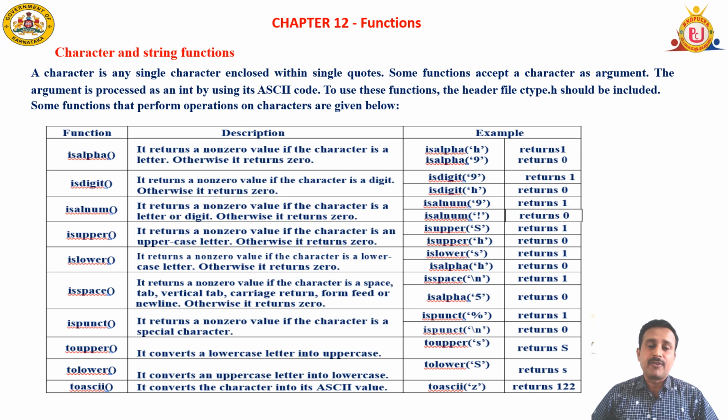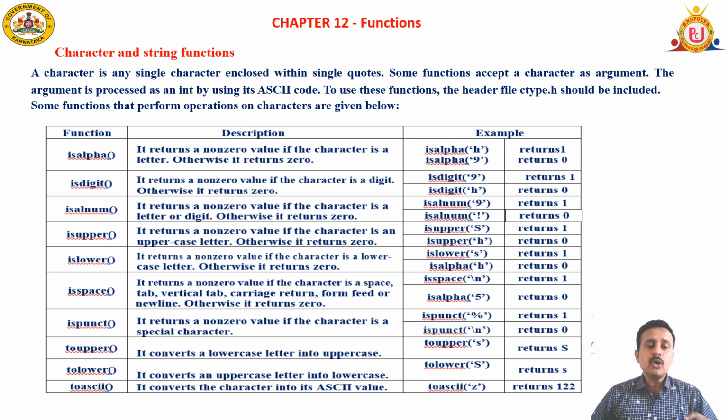Toupper function. This function converts a lowercase character to an uppercase character. If it is in uppercase, it retains as it is. If it is in lowercase, then it is going to convert it into uppercase.